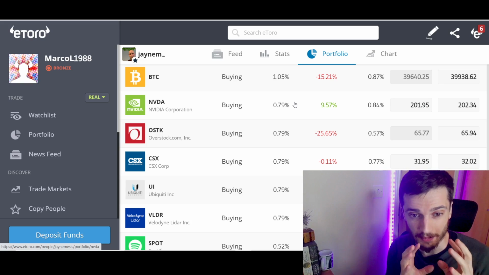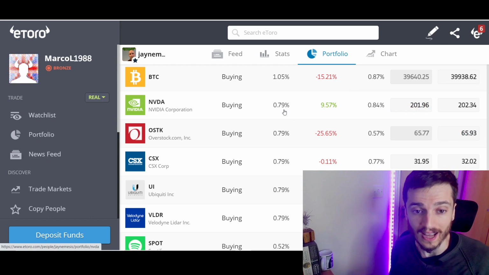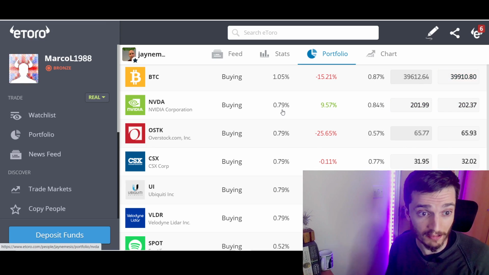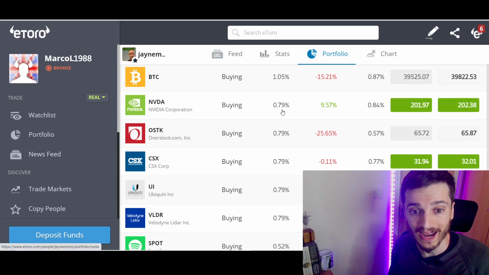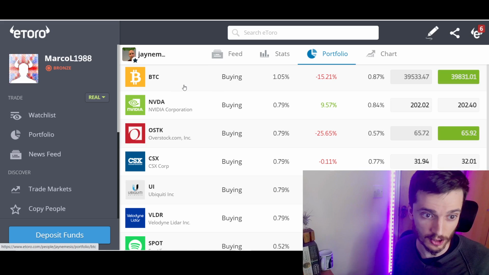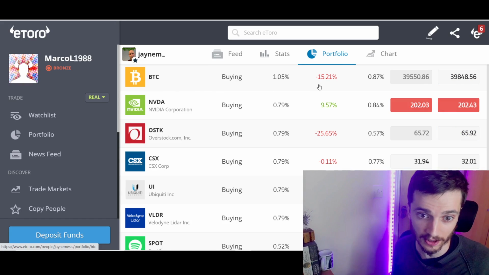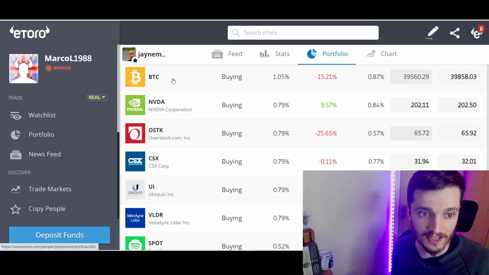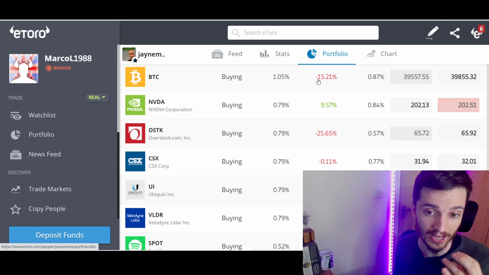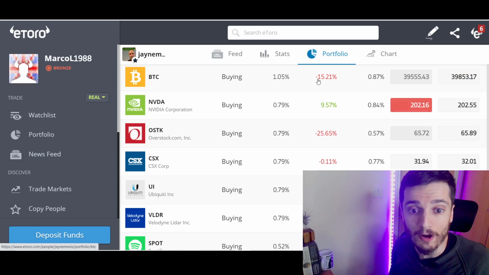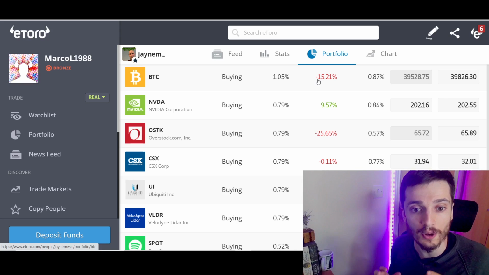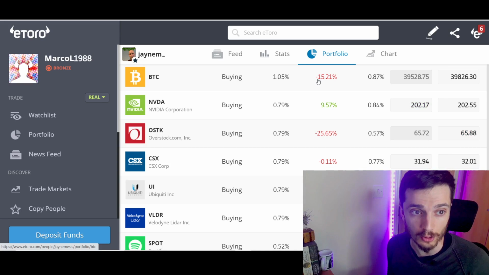Because on eToro, this is a bit of a sidetrack, you can actually track how much money you're making on, for example, Bitcoin and the other cryptocurrencies, which is something that you cannot do on, for example, Binance and other platforms. So I just wanted to show you, in this case, Bitcoin. This is an investment that is not mine. This is a trader, but as you can see, his investment in Bitcoin is down 15%. And as you can see, this is something that you can keep track of, and you know exactly how much you're up or down, and you can also cost average in or out. It does give you a lot of flexibility, and that's why I want to use more eToro.